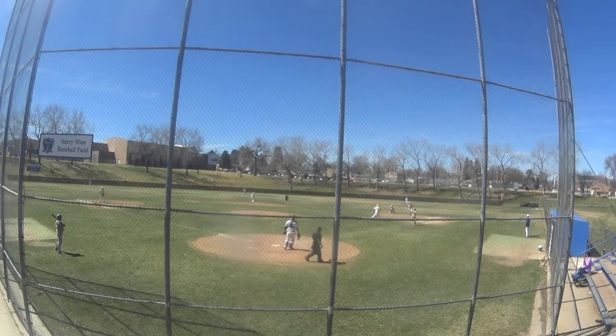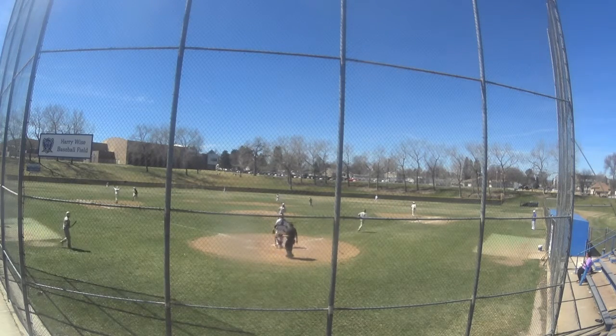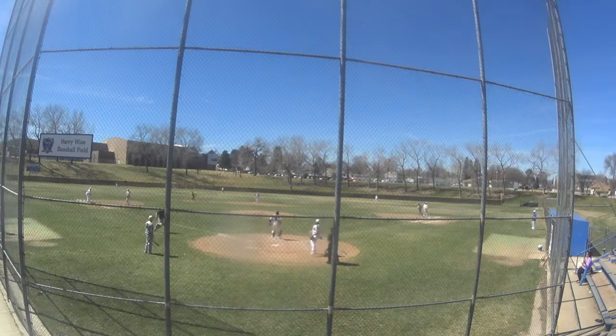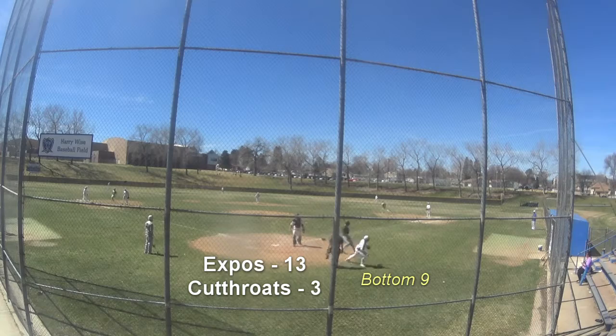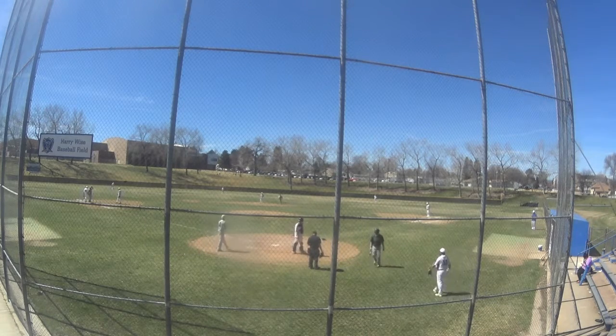Settle in the pitch. And we got a... I don't know what that was. Andy Dobbs is going to get an RBI single right there, 13-3.